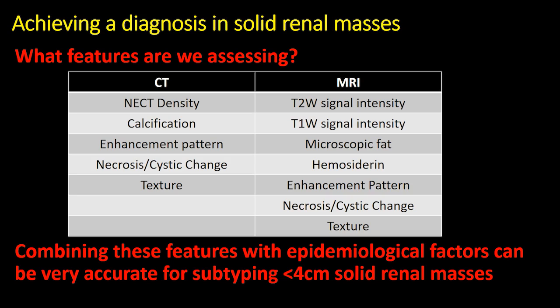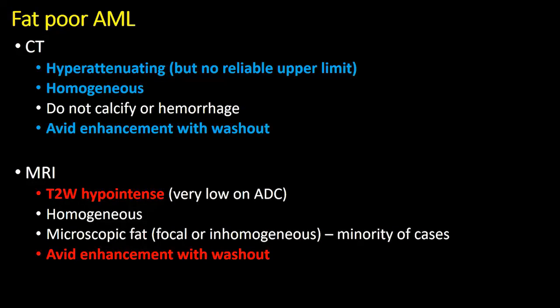On MRI, texture features, necrosis, cystic change, and enhancement pattern remain important variables to assess, but we can also characterize T1 and T2 signal intensity, microscopic fat, and the presence of hemorrhage. Combining these features with the epidemiological factors that we have already discussed can be very accurate for subtyping less than 4 cm solid renal masses. We'll start with fat-poor AML.